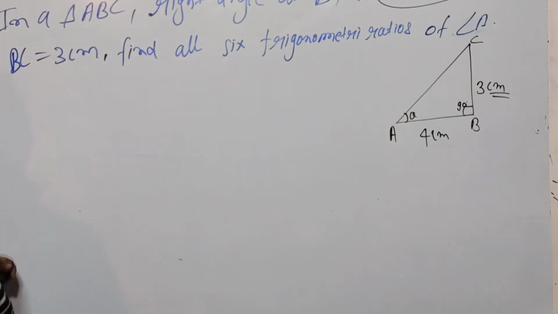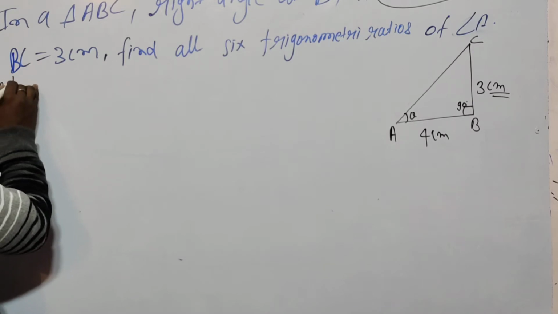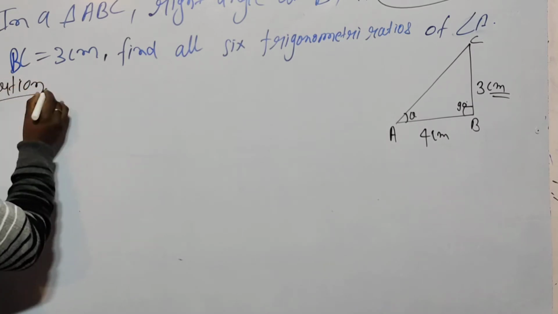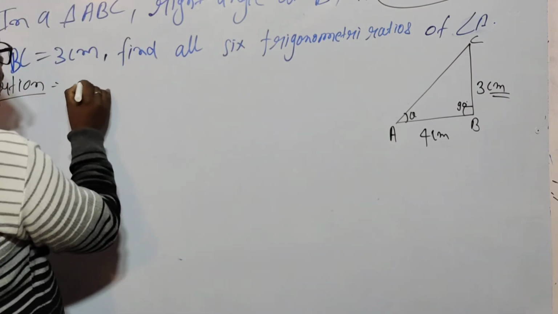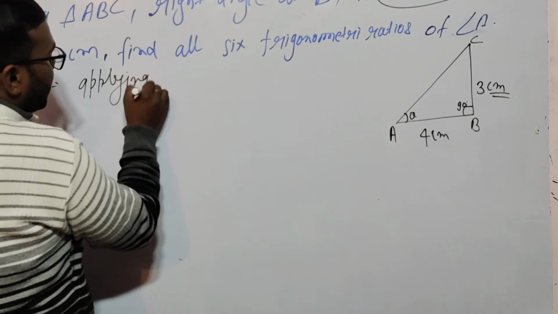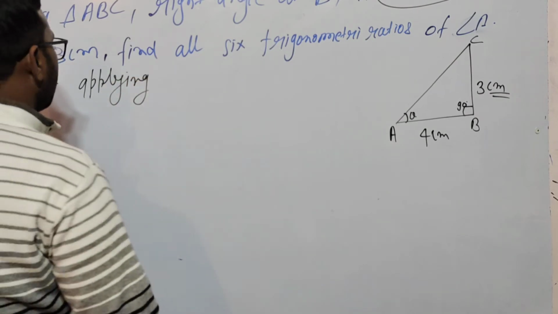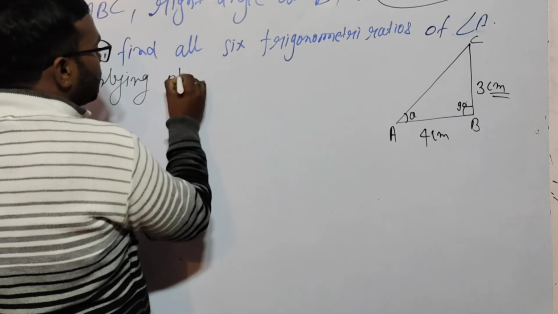Look here. First, what is AC? So applying Pythagoras theorem, write it in this manner in the board examination in a descriptive manner.